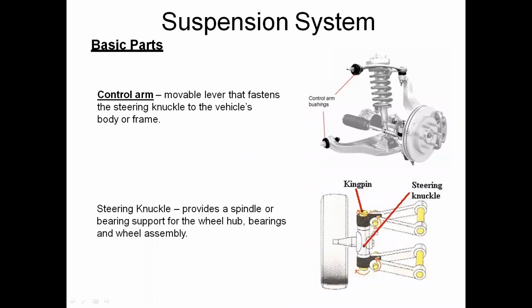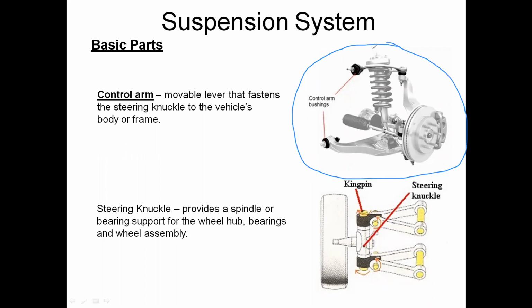In this suspension system, you can see the basic components, the basic parts of the suspension system. You can observe this diagram. It is the suspension system in automobile vehicles.